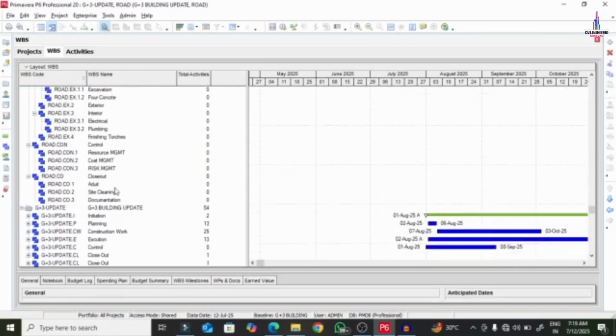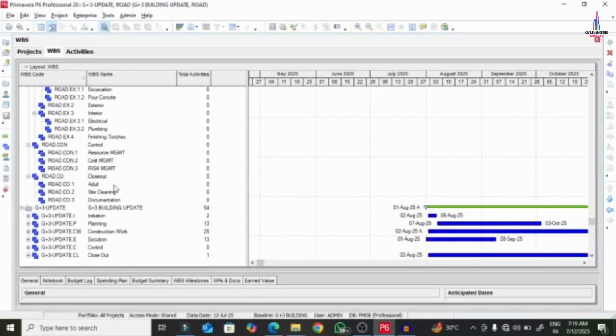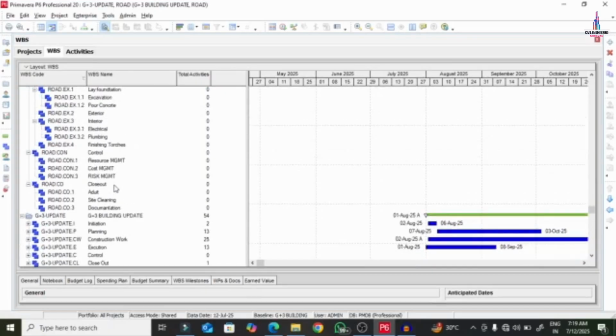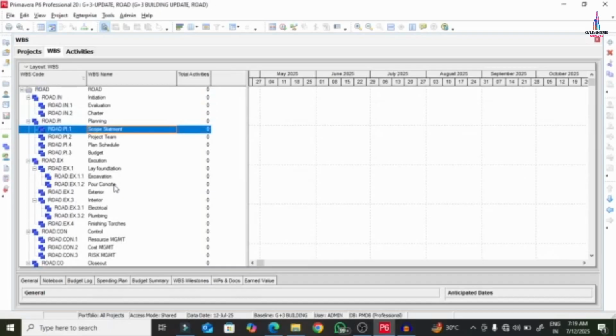So in this way you can add the WBS for the project, as example 2, by using Primavera P6 software. So thank you. We will see in the next class.